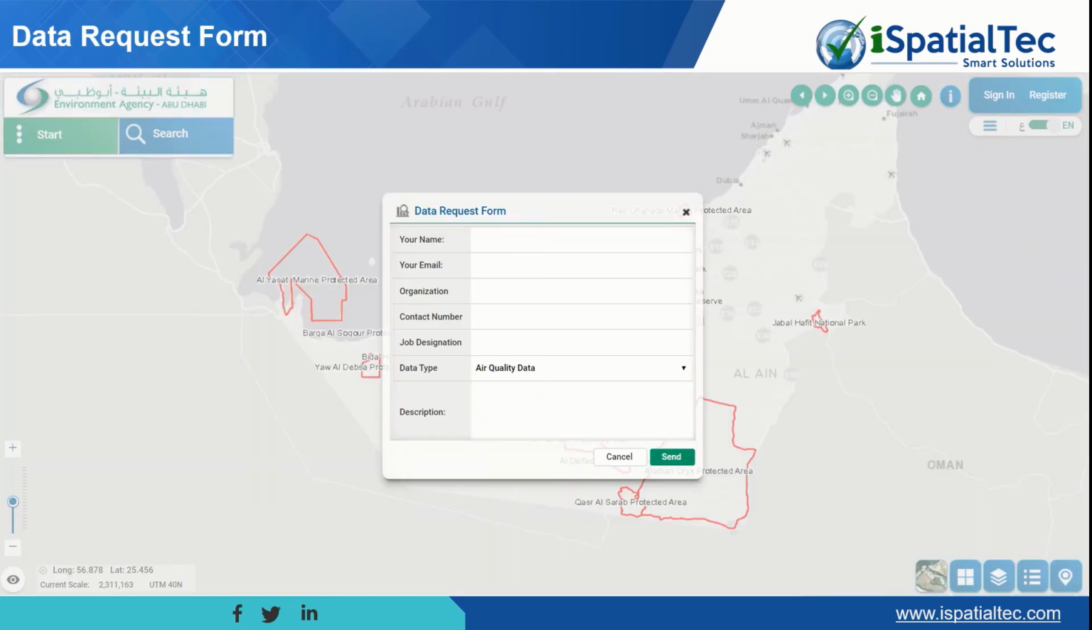Yeah, this is the data request form. This function is available for the public as well as the stakeholders. They can request, and then they can provide all the required information with the description or purpose they are going to use, and it will go to the approval authority to approve. Once it is approved, then they can download all the data, whatever data is requested and approved by the authority.